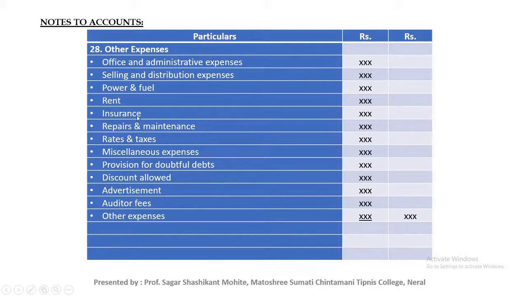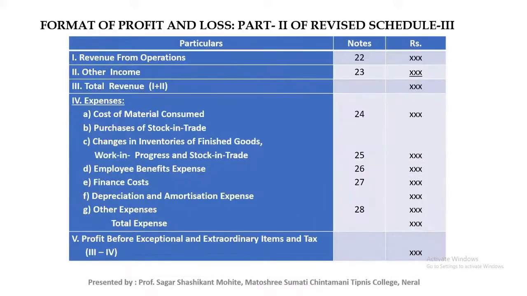Other expenses means all other expenses excluding these 5 or 6 things we will mention in other expenses. That is, all the selling expenses and office administrative expenses are mentioned in the other expenses. This is the total expenses. Total of this is total expenses.